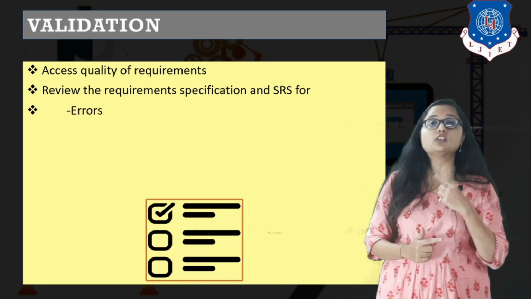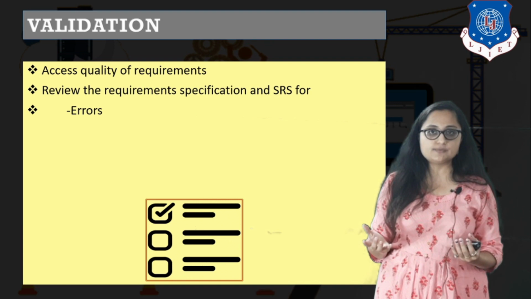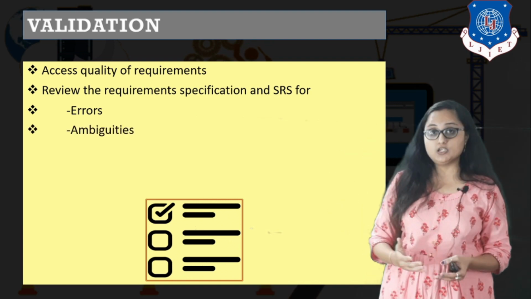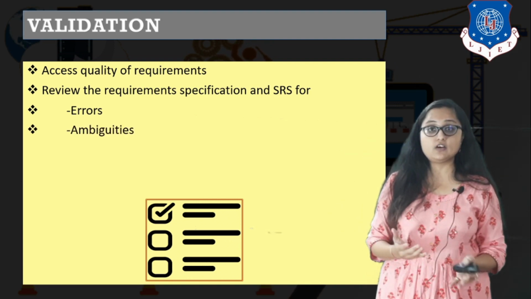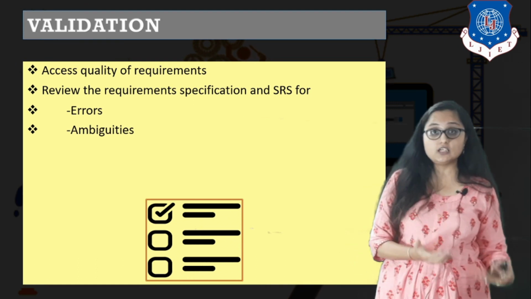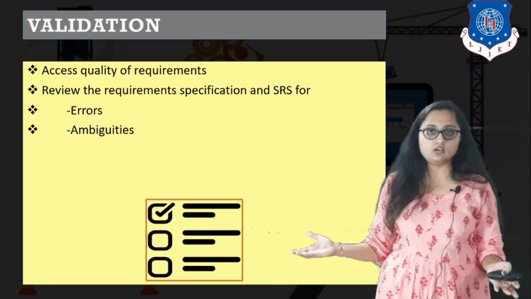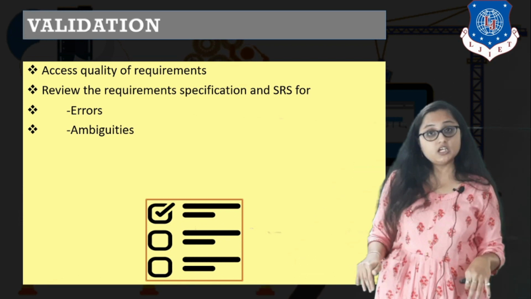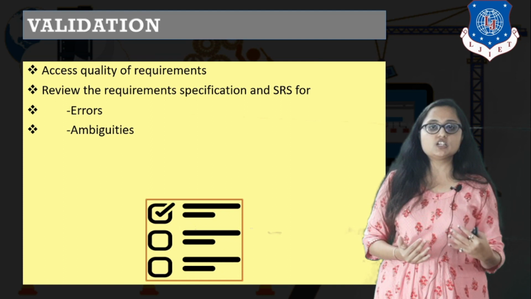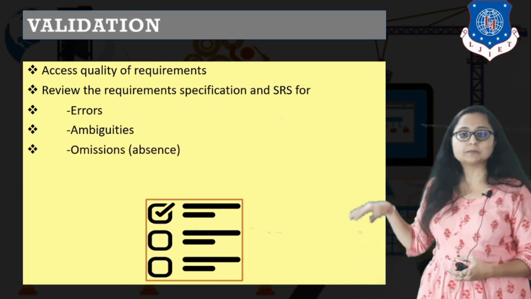It checks for all the errors. There may be ambiguities, right? There may be some conflicting requirements which were not identified in the elaboration phase, so they were not eradicated in the negotiation phase, which are still in the SRS. So in the validation phase, you may encounter some of the ambiguities.